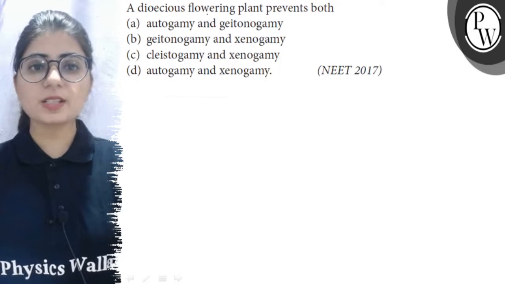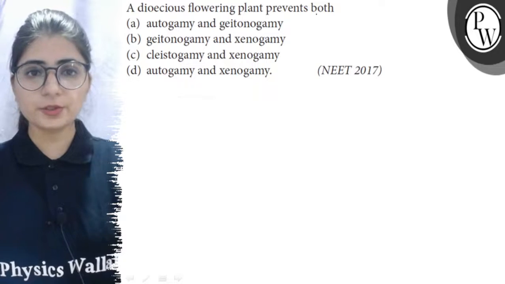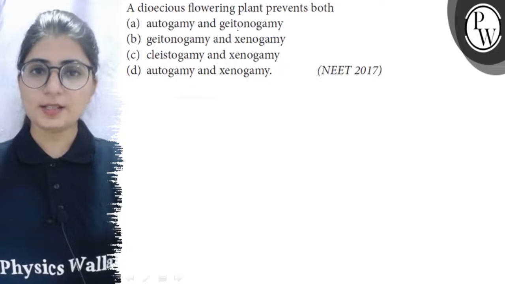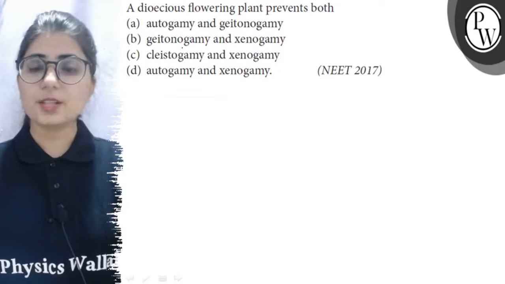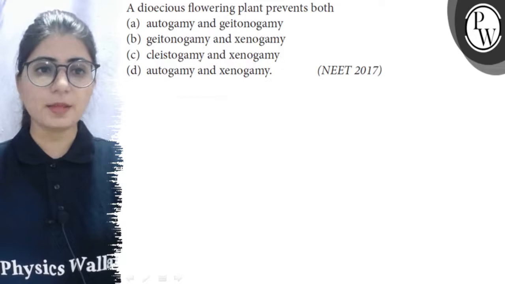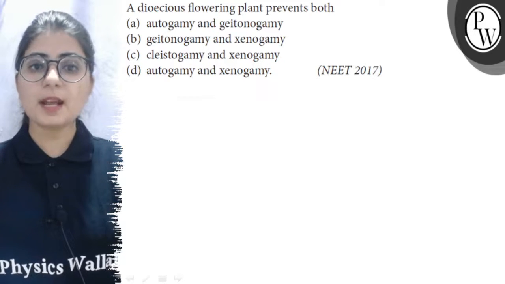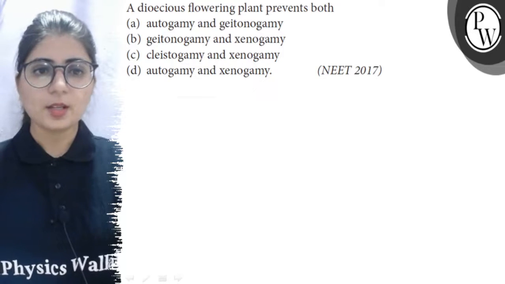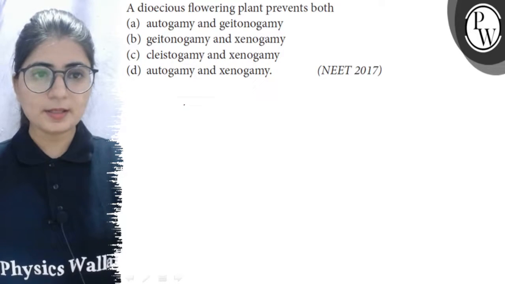A dioecious flowering plant prevents both: A. Autogamy and geitonogamy, B. Geitonogamy and xenogamy, C. Clistogamy and xenogamy, and D. Autogamy and xenogamy. So let's see the statement.